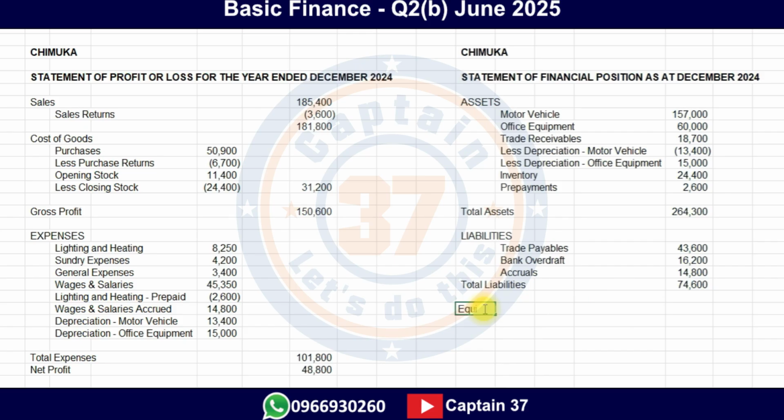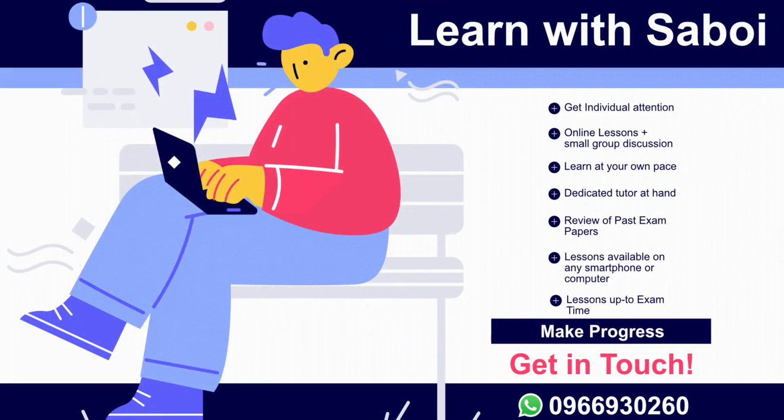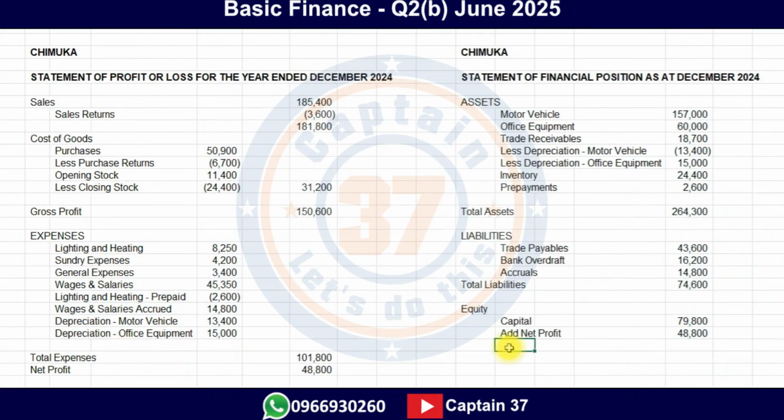Under equity, what do we look at? We look at capital. How much was our capital? That information is given in the trial balance, and our capital is 79,800. Capital, you add net profit. And the value for our net profit, remember we found it here. That's the one. Then we less drawings.